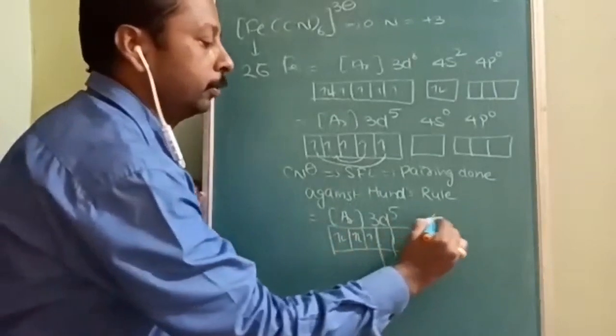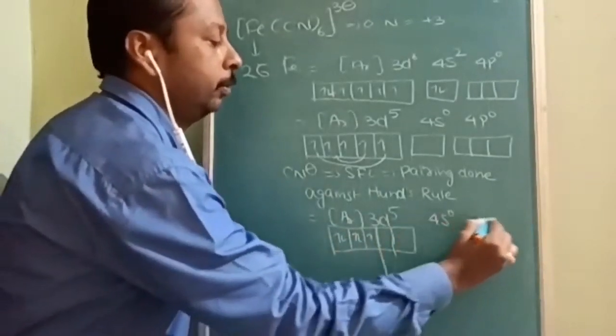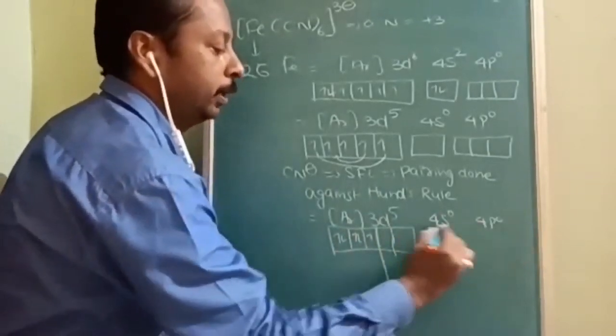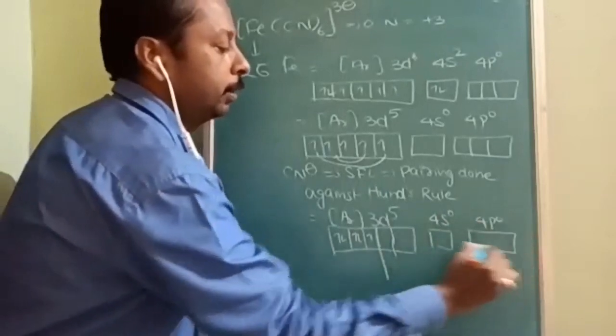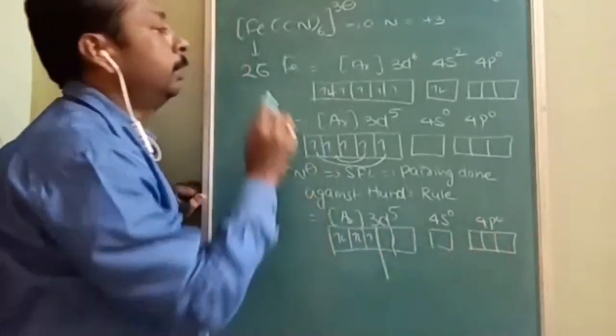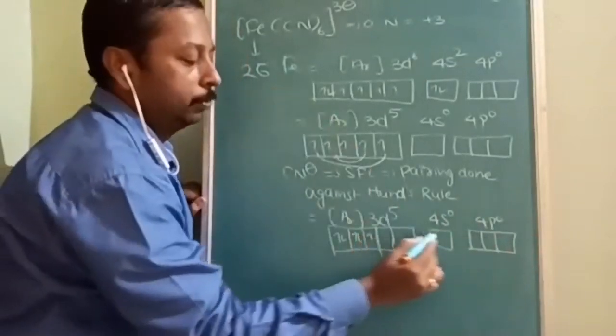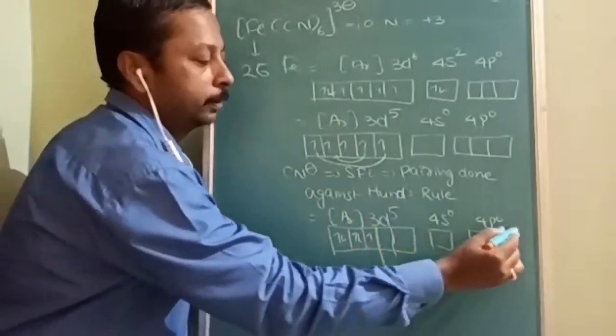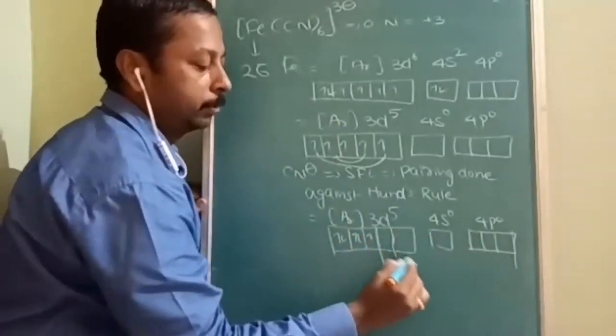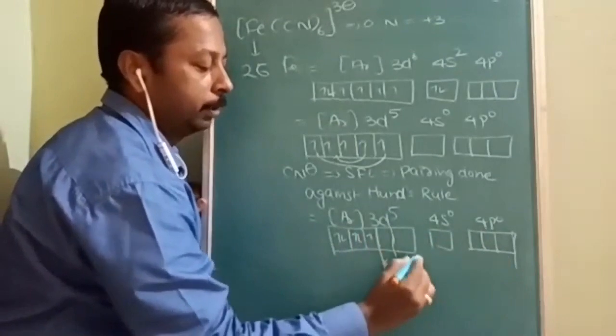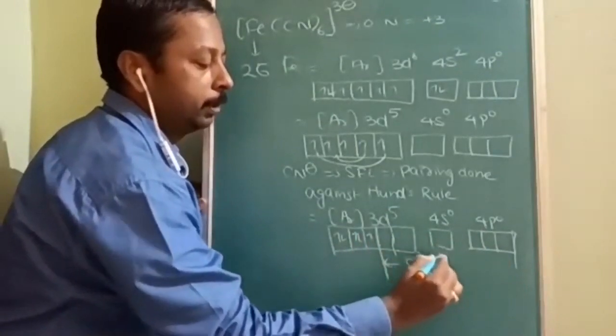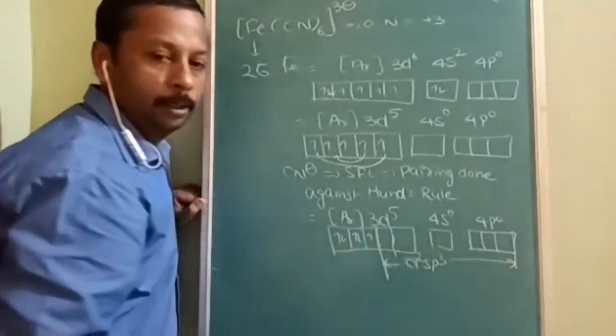So 4s 0 and 4p 0. How many should we count? We should count 6 empty orbitals. So 1, 2, 3, 4, 5, 6. So the hybridization is going to be again d2sp3. What is the hybridization? d2sp3.